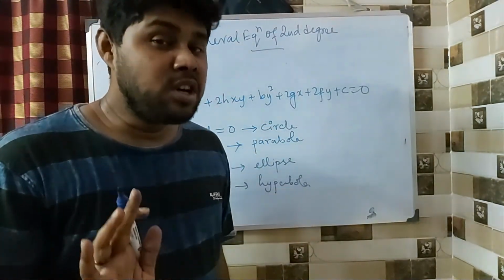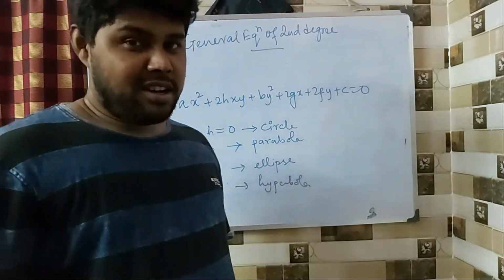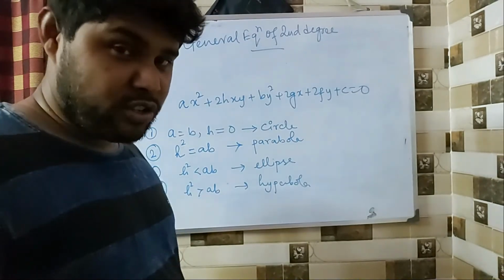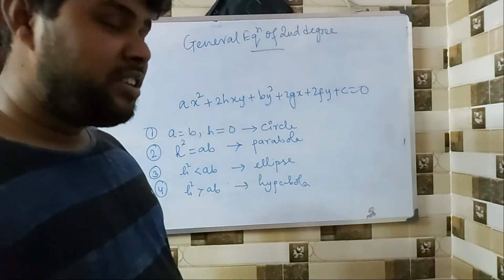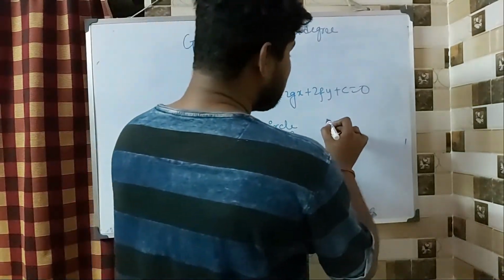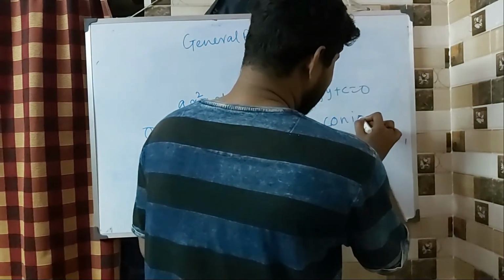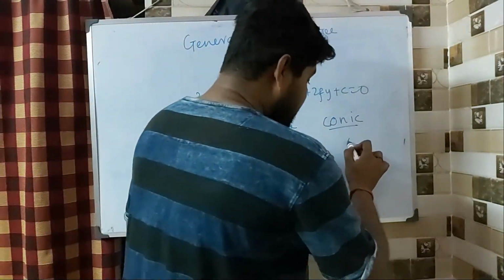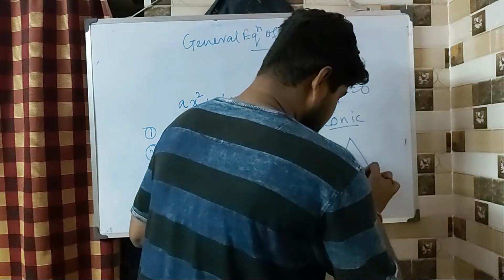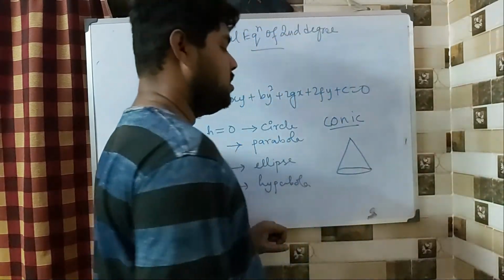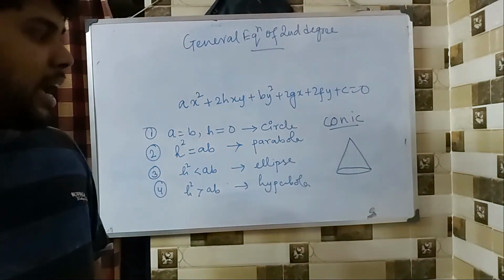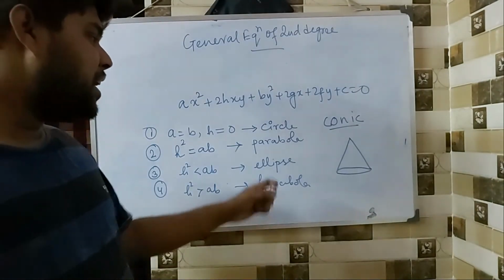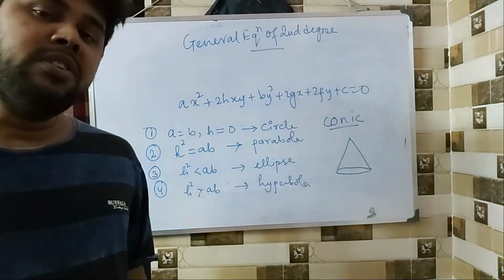Now you may be thinking, why circle? Circle is also a conic. Let me tell you, many have this wrong idea that circle is not a conic, but it is actually a conic. And also I haven't discussed the main idea of why it is called a conic. The idea is it has been generated from a cone. If I have a cone and I take different cross sections of the cone, I will end up with all these different types of figures.